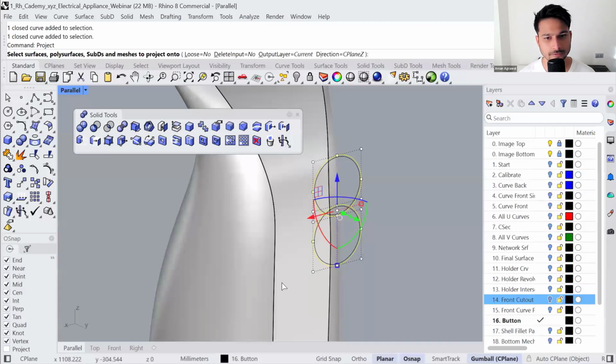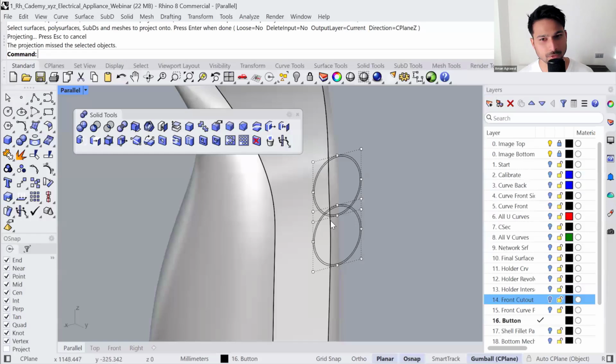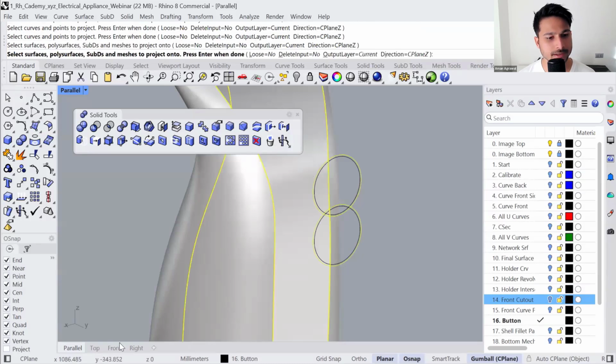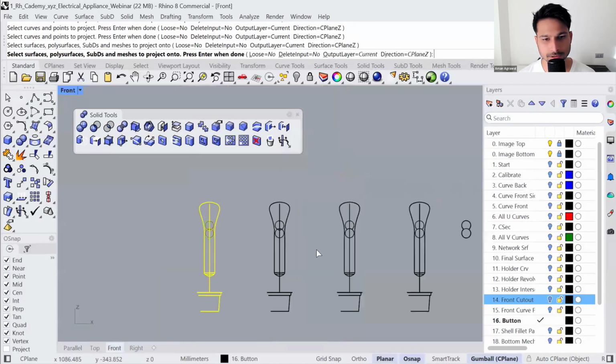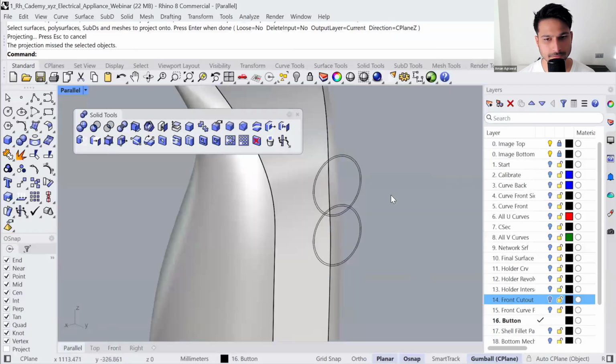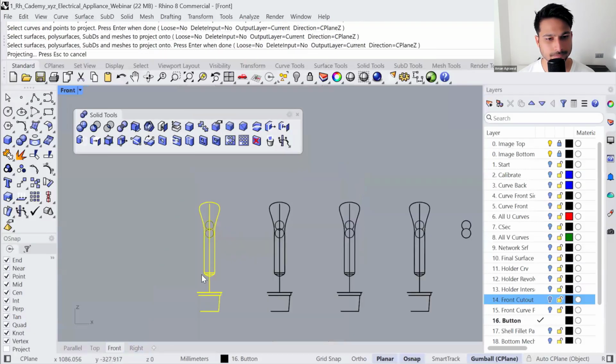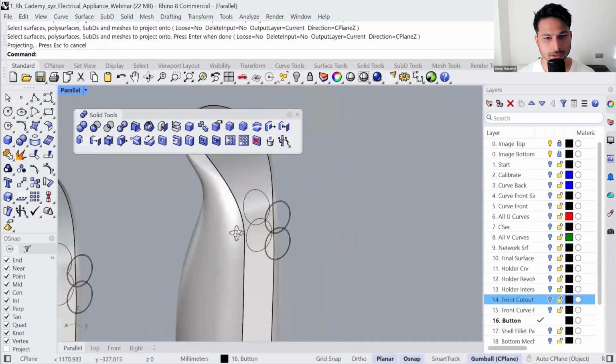Project the curve to the geometry. In the perspective mode, it's going to project in the z-axis. So you have to be in the correct viewport. So once you run the command, go to the front viewport and project. Okay, there we go.